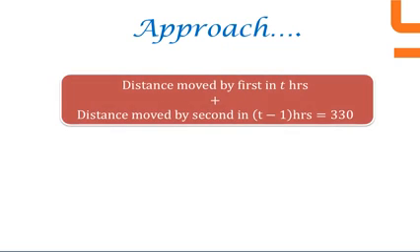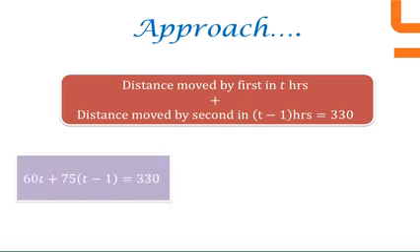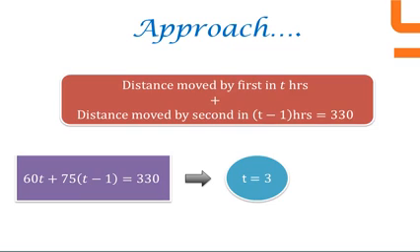distance moved by first train in t hours plus distance moved by second train in t minus 1 hours is equal to 330 km. It can be formulated as 60t plus 75(t minus 1) is equal to 330 km. Then we get t is equal to 3.